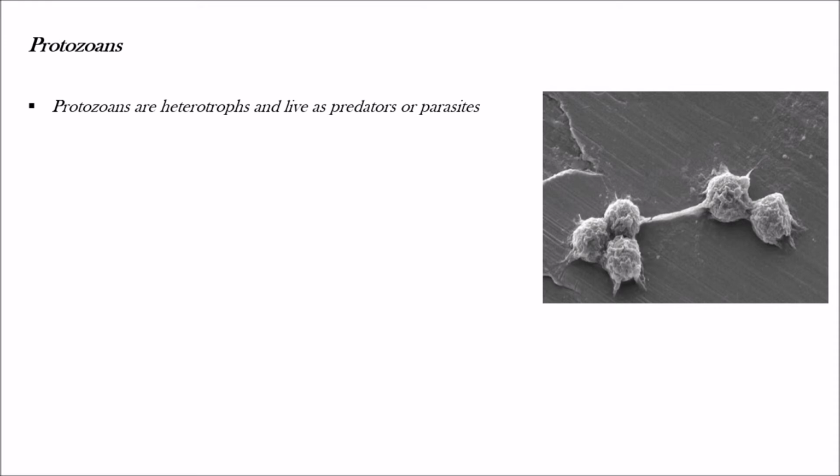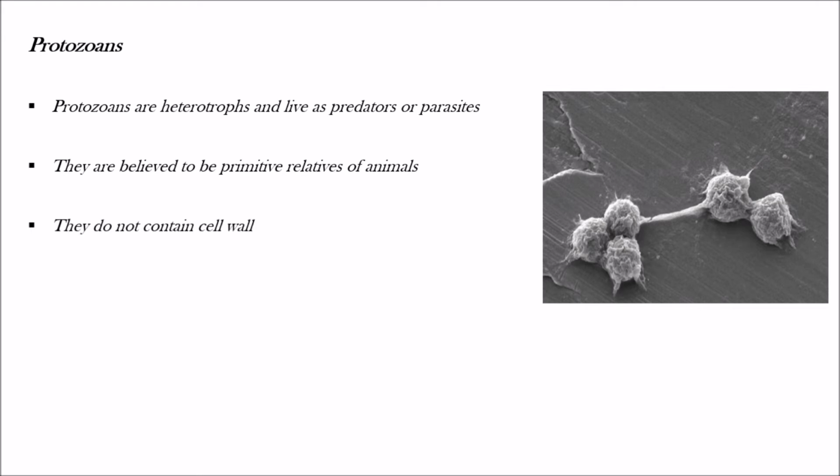They are believed to be primitive relatives of animals, and they do not contain a cell wall. The protoplasm is surrounded by a plasma membrane in protozoans.